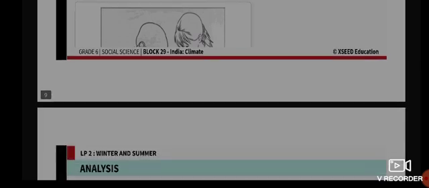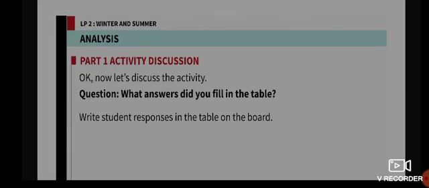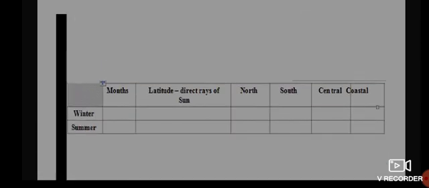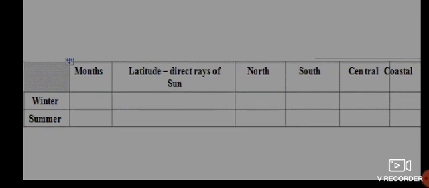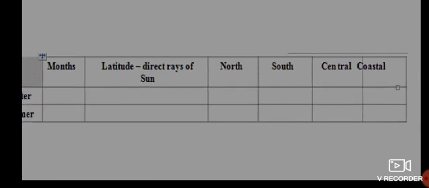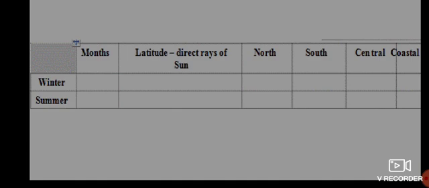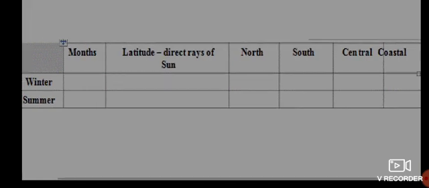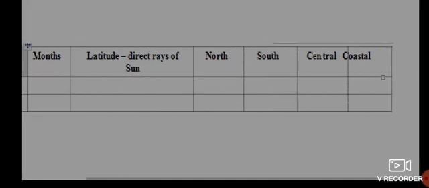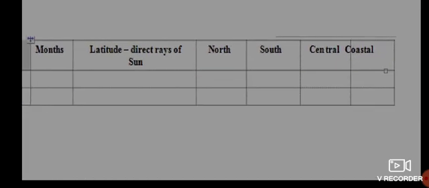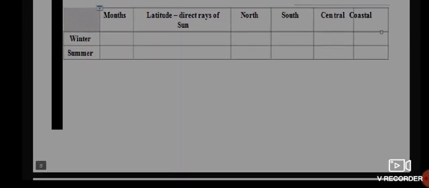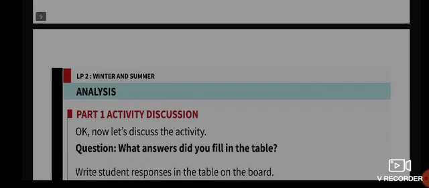Now, what was your finding on winter? Which month does it fall in, what is the latitude of the direct rays of the sun, and what is the temperature in North India, South India, Central, and Coastal? And during summer, in which month does it fall, what is the latitude, and what is the weather condition of North India, South India, Central India, and Coastal India? So what will be the answer for each of the given questions?